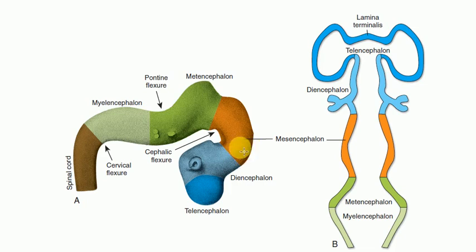The mesencephalon does not divide; it remains one. This is the second primary brain vesicle, and it develops into the midbrain. And the hindbrain divides into two secondary brain vesicles, the metencephalon and the myelencephalon. From the metencephalon, you get the pons and the cerebellum, and from the myelencephalon, you get the medulla oblongata.